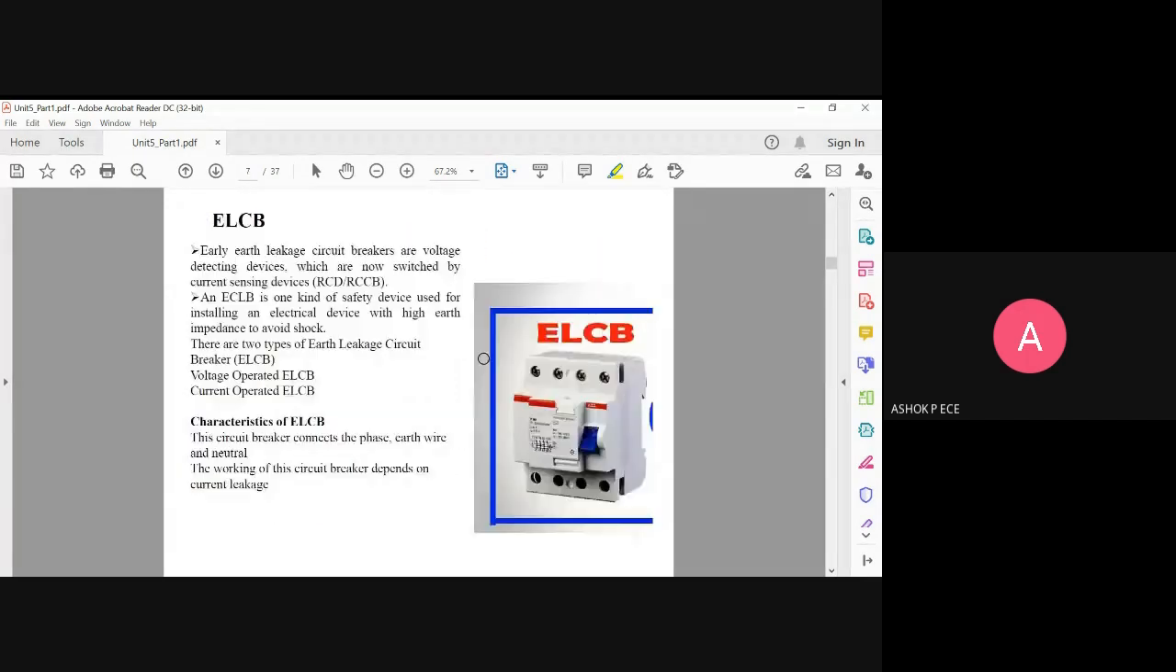Okay, so next one is ELCB. ELCB is earth leakage circuit breaker. So it is a safety device used for installing electrical device with high earth impedance to avoid shock. So you see, whenever you have earthing, why do you do earthing? Whenever you predict any excess voltage will happen in your circuit, you connect that to ground. So all the excess voltage will go to ground.